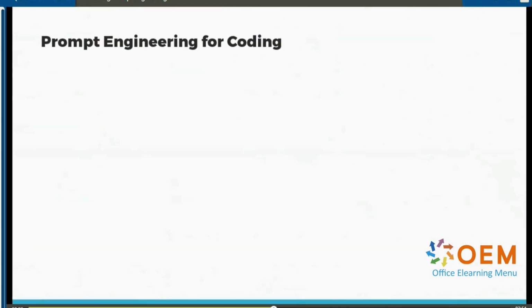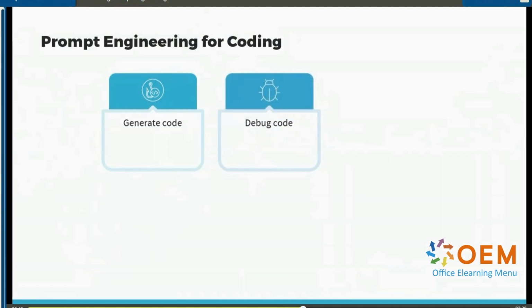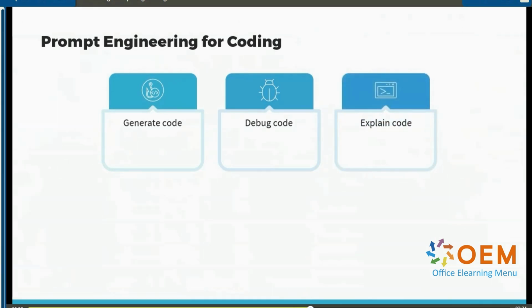Prompt engineering has proved especially useful for coding related tasks. With the use of natural language prompts, you can actually get these models like ChatGPT and Google Bard to generate code for your particular problem scenario. If your code is not really working the way you expect, you can actually paste in your code into your prompt and ask the model to debug code for you. And it often gets things right. The model can also explain code. Code can often be complex and confusing, and these models can read and interpret the code that you paste in as a part of the prompt and explain exactly what that code does.